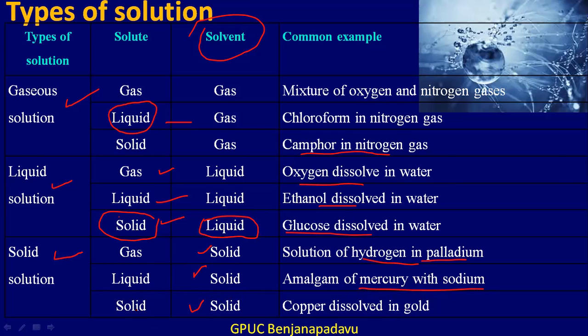So where the solute is also solid and the solvent is also solid. An example for this is copper dissolved in gold, any ornamental gold if we consider. It is basically a solid solution where copper will be dissolved in solid, or even alloys also we can consider.